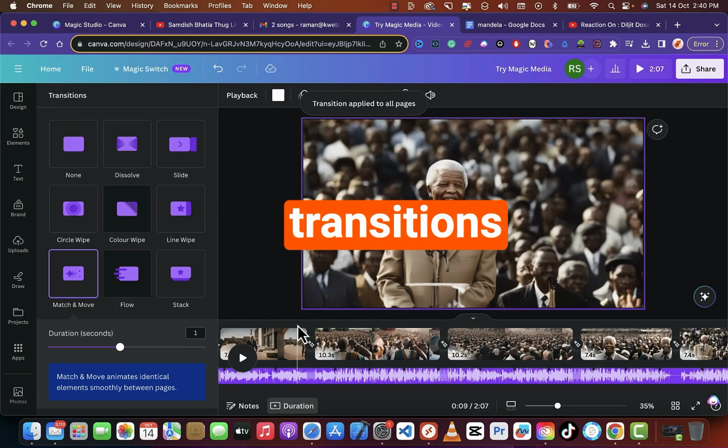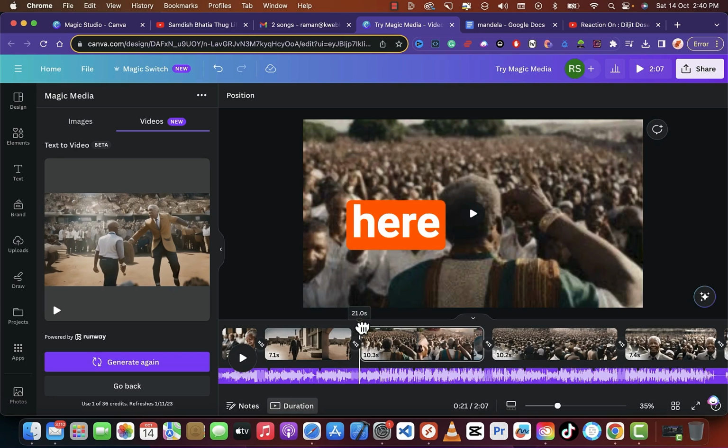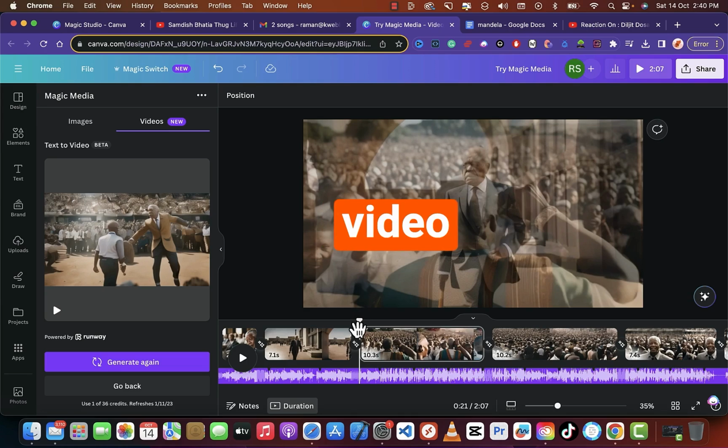So let's see the transitions here. Yeah, it adds the next video, as you can see here. Let me browse here. Yeah, it adds the next video and dissolves the previous one. So I like this match and move part. Now everything is ready for us, and you can just go ahead with the export.